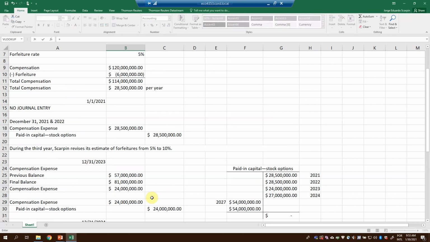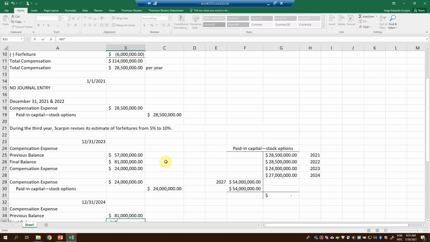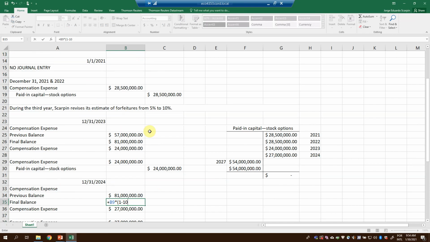108. How do we find it? 120 times 1 less 10%, that is our forfeiture rate. So 10%, so it will be 108. Compensation expense is the difference, so it is here the 27.